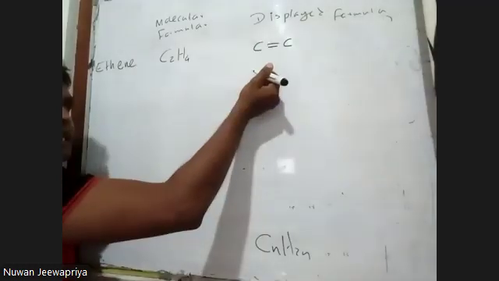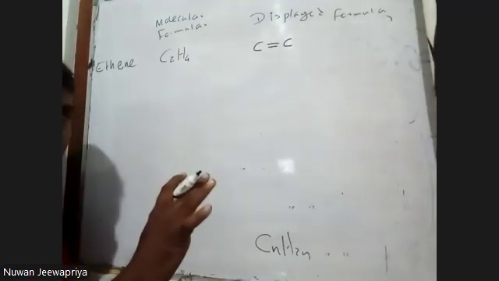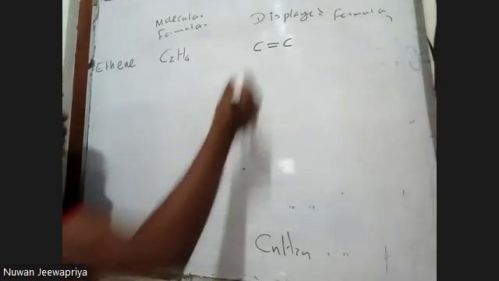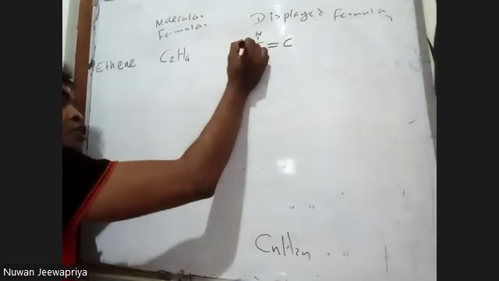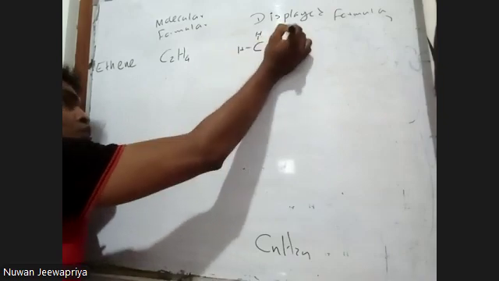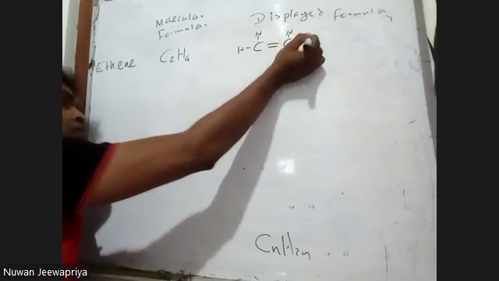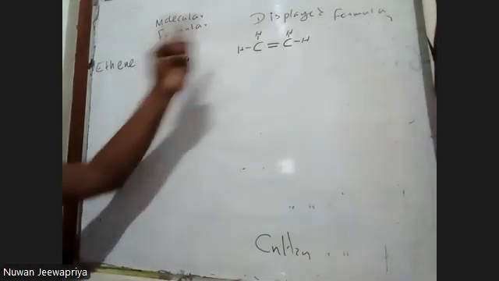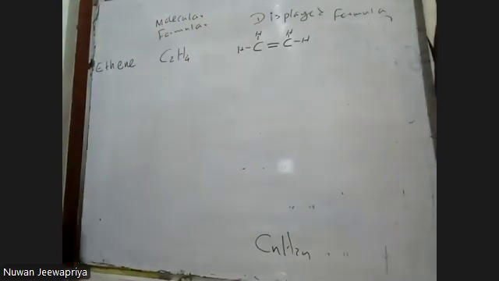So I must draw the carbon-carbon double bond. And how many hydrogen? Four, right? One, two, three, four. So C2H4 is satisfied. This is the molecular formula and displayed formula of ethene.